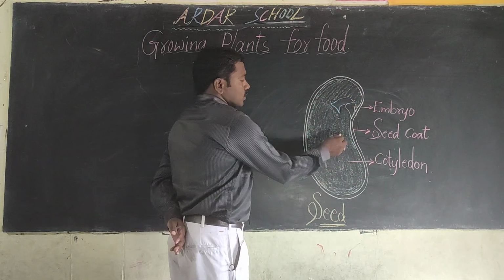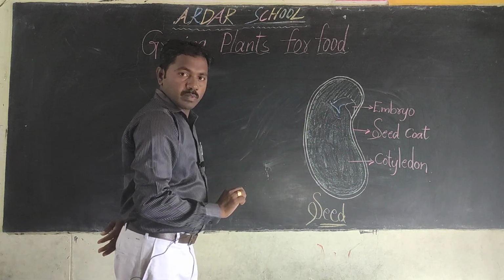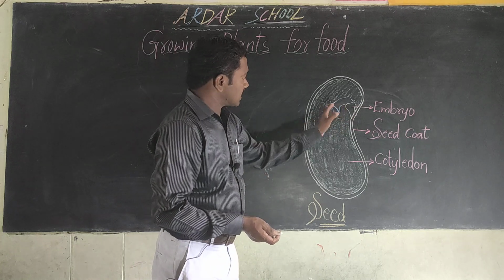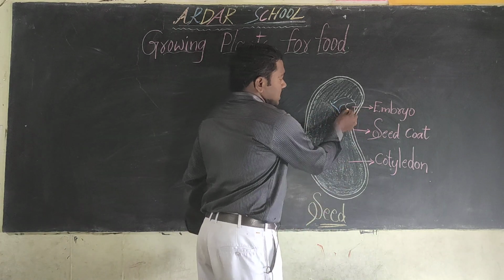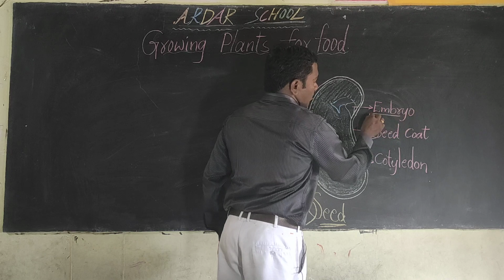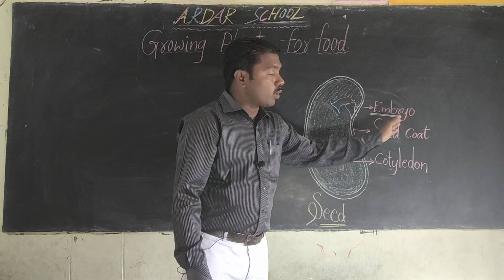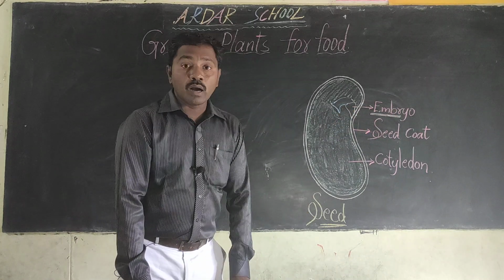Okay, children. So what is inside? That is our question. You can observe, children, this is called the embryo, E-M-B-R-Y-O.